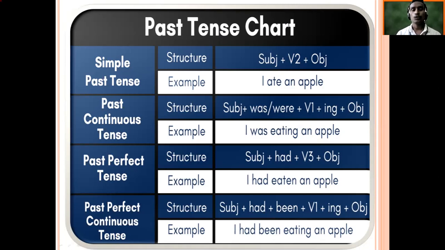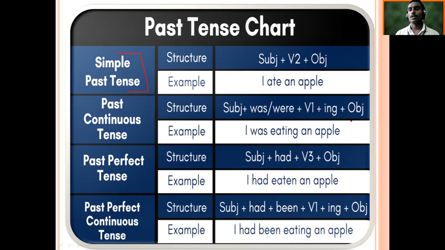First of all, we will talk about when we should use simple past. When you are going to refer to actions which have completed with respect to time, you may have some rough idea, maybe yesterday, some time before, or there is some particular specific time which is mentioned. In that case, it will be simple past.